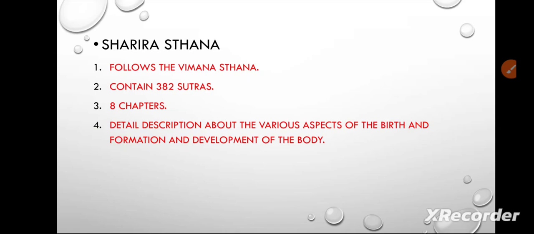Next one is Sharirasthana. This follows Vimanasthana. It contains 382 sutras, all included in the 8 chapters. Detailed description about the various aspects of the birth, formation and development of the body. Means here it includes how birth happens. It's related to the female. Like that we have to learn all the things in Sharirasthana.